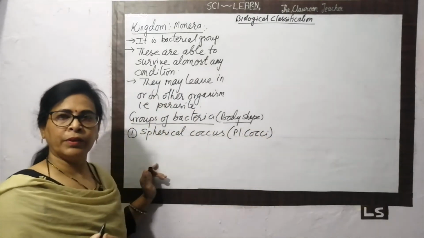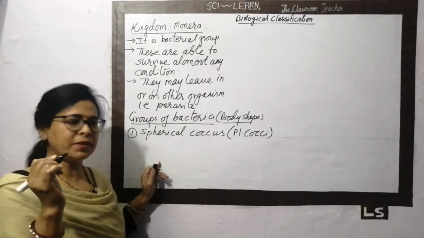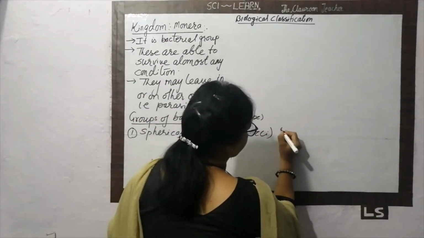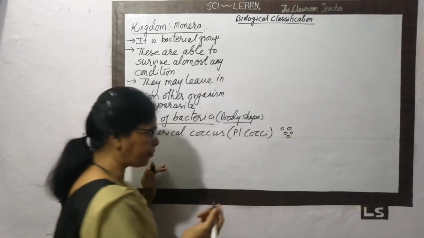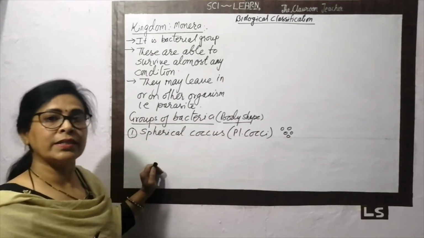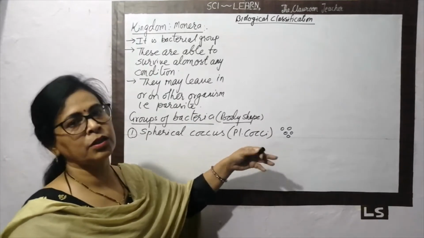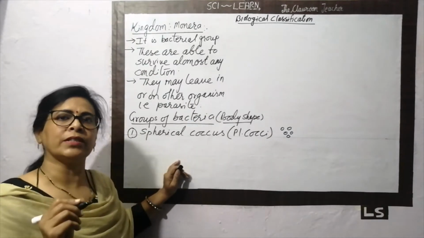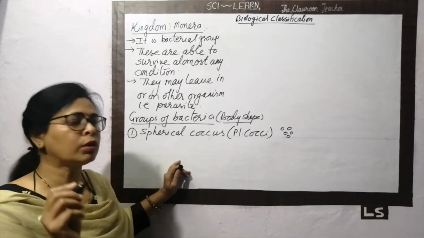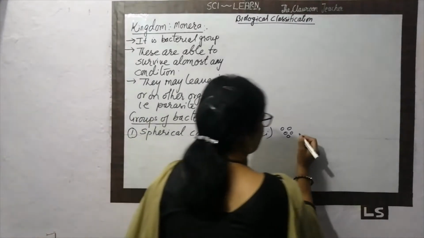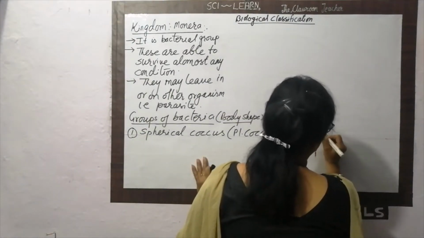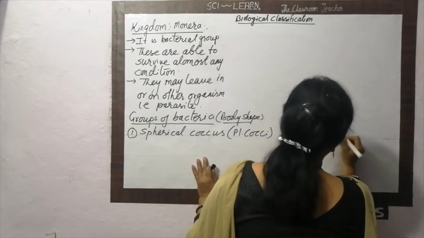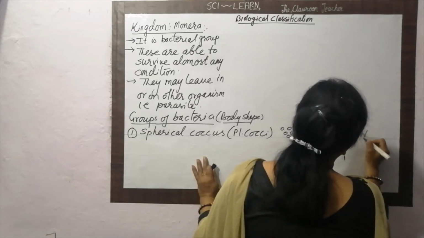Definitely, they are spherical in shape, like this. Single is coccus; in plural, this is cocci. The best example of this is Streptococcus pneumoniae.